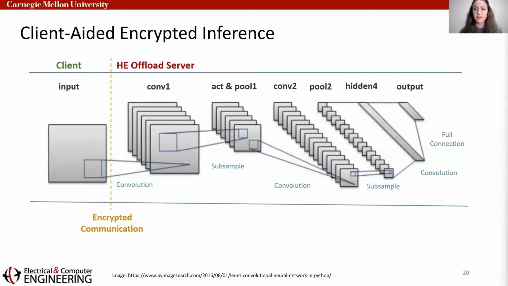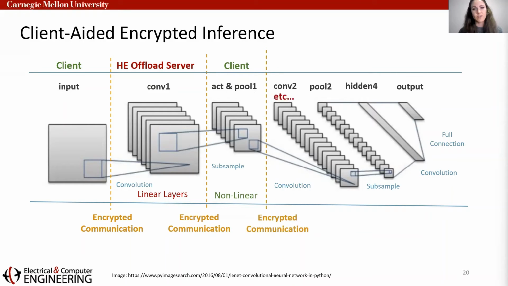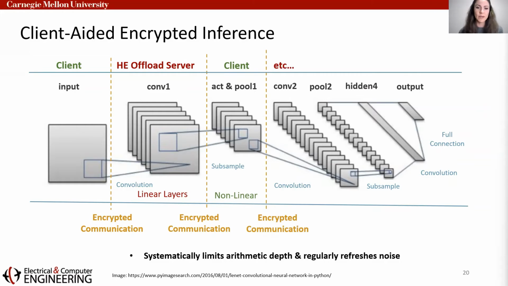However, in client-aided HE, the server is only responsible for those computationally intense linear layers, which can be directly implemented using those HE multiplications and additions. It then sends the encrypted intermediate results back to the client, who performs decryption and can then do those nonlinear operations directly on plain text data. This back and forth interaction continues for the duration of the network. This style of computation has become very popular because it systematically limits the arithmetic depth and regularly refreshes the noise through those repeated decryption and re-encryption operations on the client. However, this also places more burden on the client than ever before.